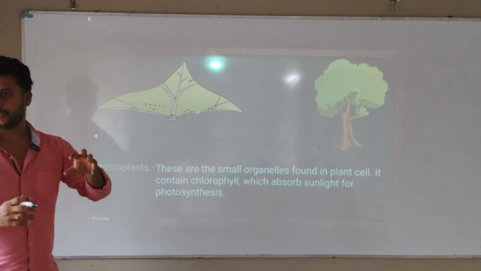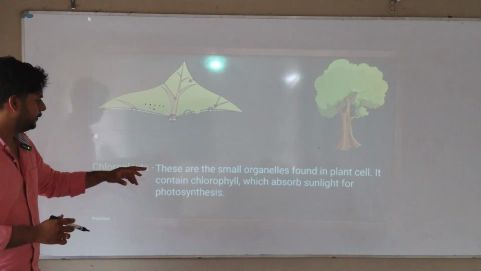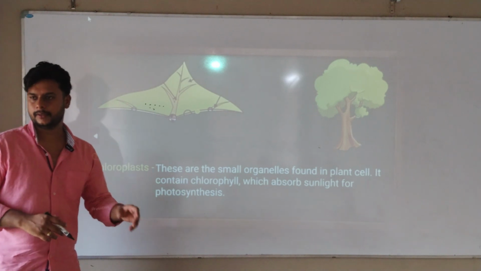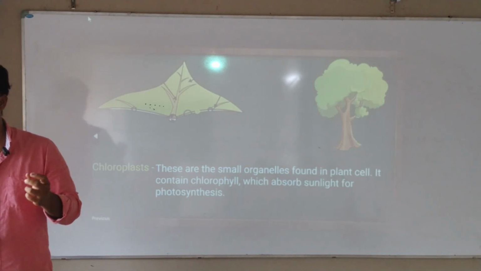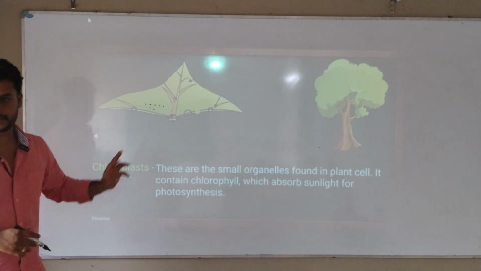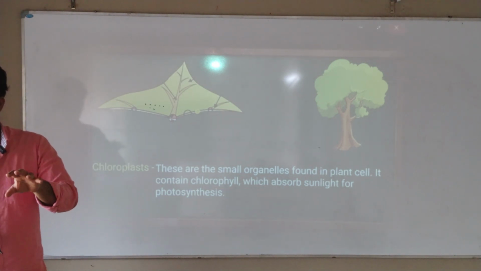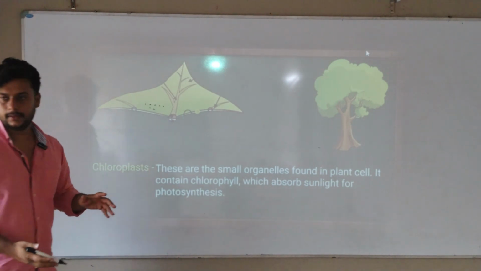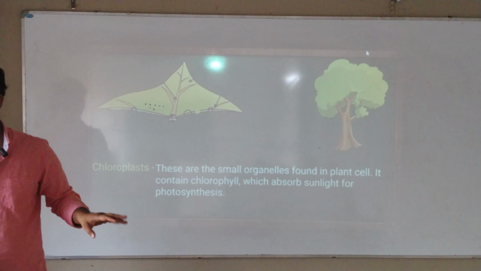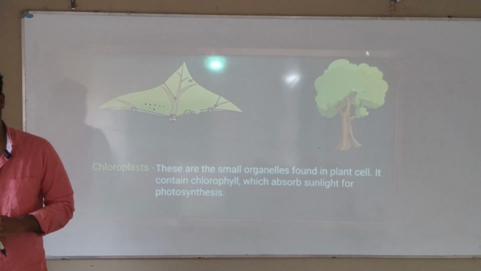Chlorophyll is required to prepare food, and it absorbs sunlight for photosynthesis. So their work is to absorb the sunlight. When sunlight comes, it is absorbed by the chloroplast. Understood? So in the chloroplast, chlorophyll will be present, and that will absorb the sunlight. That's the work of the chloroplast. Any doubts? Okay, next.